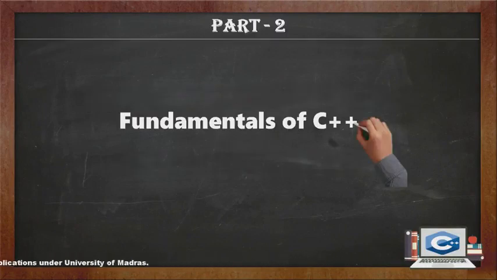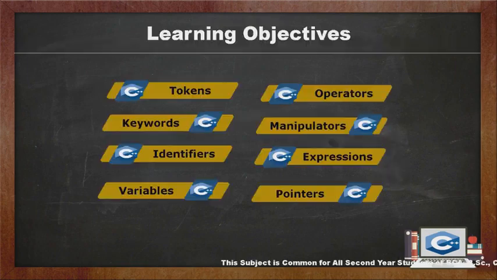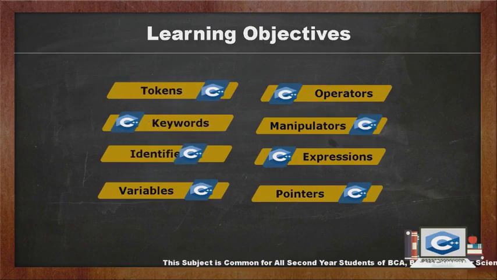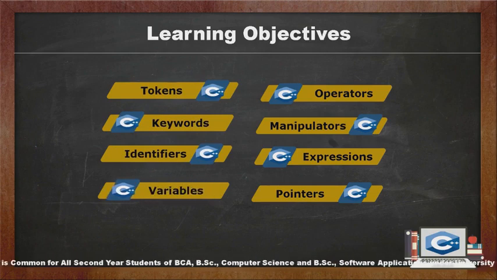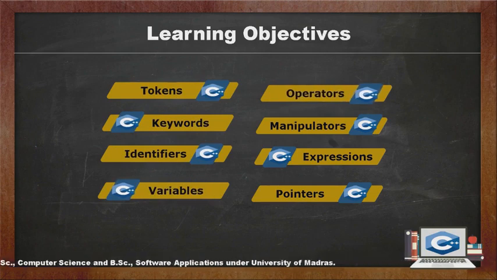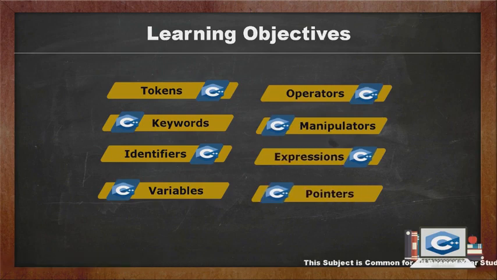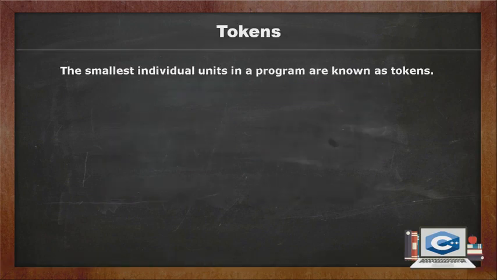In the second part, we will learn about the fundamentals of C++ programming language. Here, we are going to learn tokens, keywords, identifiers, variables, operators, manipulators, expressions, and pointers. First, we move on to tokens.